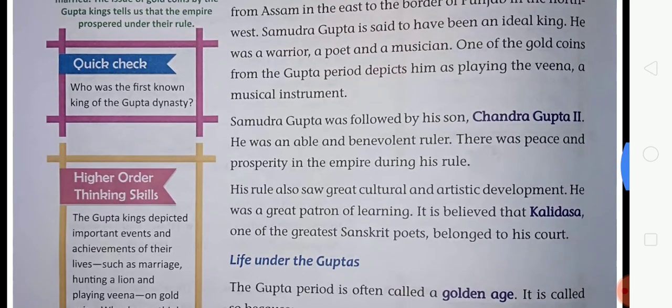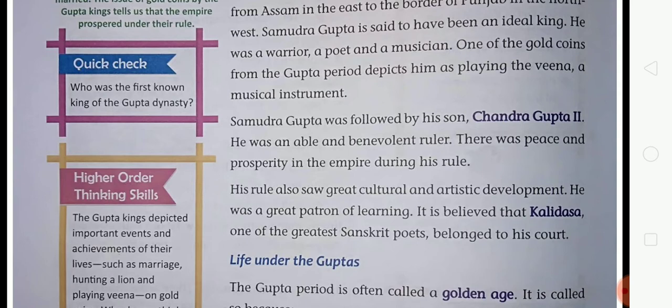So look at it. Samudragupta was followed by his son Chandragupta II. He was an able and benevolent ruler. There was peace and prosperity in the empire during his rule. So student, during the time of the Guptas, there was peace and prosperity.